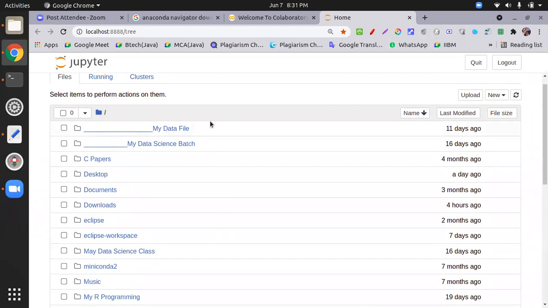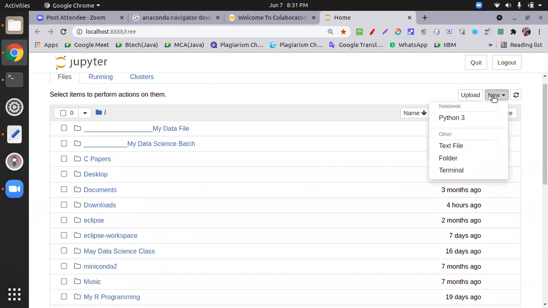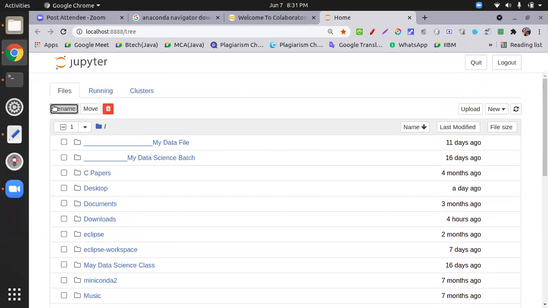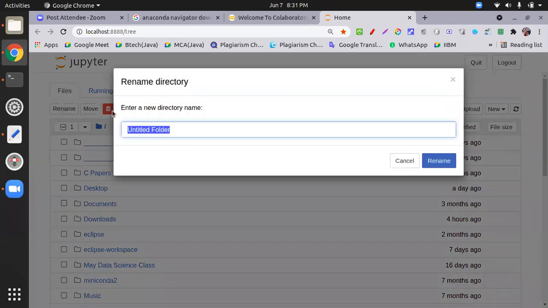So what do we do with this? You have to make a new folder by clicking New, then Folder. When you create a new folder, it will give Untitled. When you see which one is new, the untitled folder with the time "seconds ago", check mark this one and rename it Python classes.